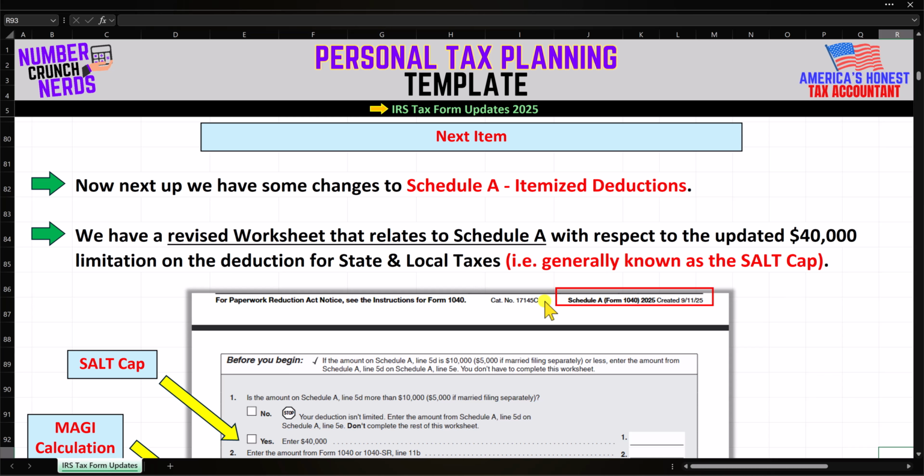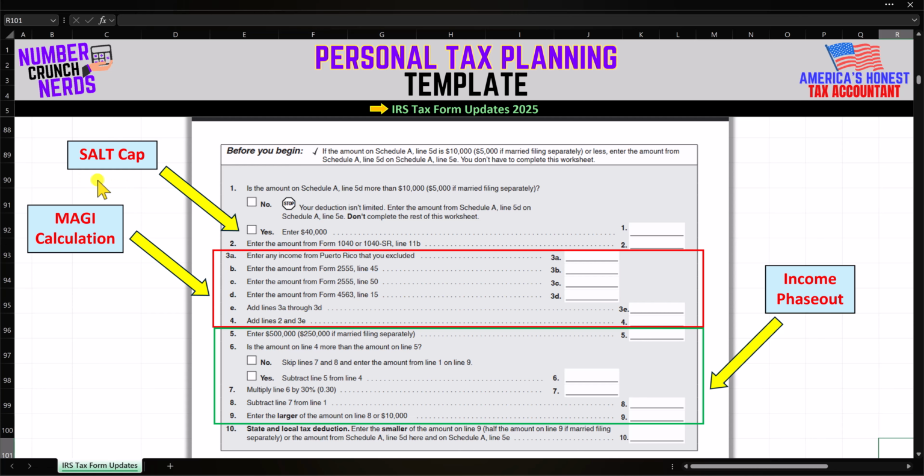You can see right here, there's the Schedule A for Form 1040 for 2025. You can see this revision to the form was created on September the 11th, 2025. Going right down here, there is our $40,000 SALT cap. This section right here in the red box, that is our MAGI calculation. And then right down here in the green box, that is going to be our income phase-out calculation.